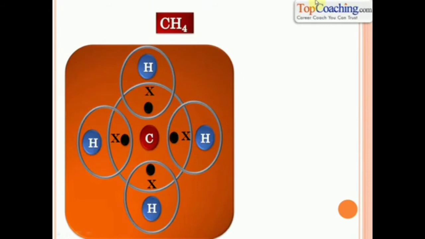This figure that you see on your screen represents the electron dot structure of methane. You already know that methane is CH4. It is carbon surrounded by 4 hydrogen atoms. Methane is the simplest possible hydrocarbon on this earth. Understood? That's because it has just one carbon atom, and as we already know, carbon needs 4 electrons and 4 hydrogen atoms share their 4 electrons and provide carbon with the required 4 electrons. Understood? So this is the structure of methane.